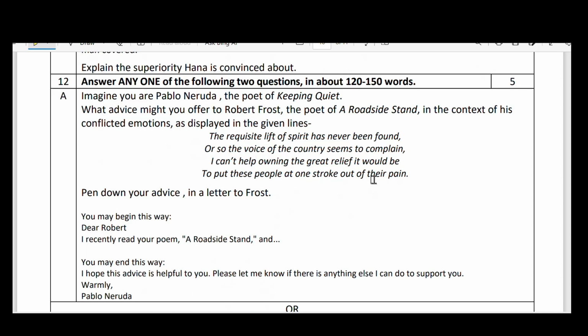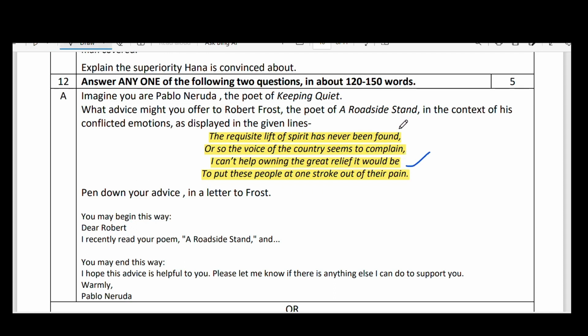A Roadside Stand poem actually explains the sufferings of the people, and the writer had seen them and pitied them. In the last four lines, he had a conflict. He wanted to give them some relief from the pains. At the same time, he was overwhelmed with emotion. In that time, he wanted to remove them from the pain. But when he is cool, he says, "I can't help owning the great relief it would be. I can't." Here, "I can't," he said.